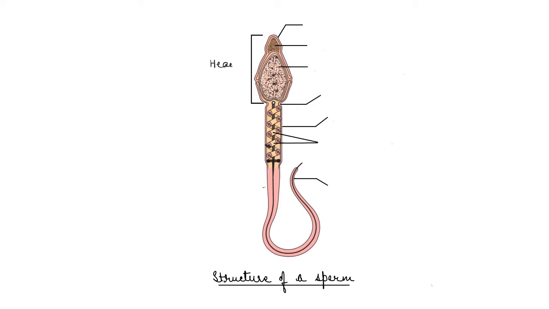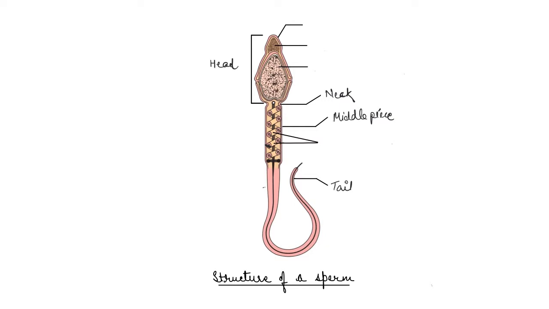This portion is nothing but the head, right? Then there is a neck. Then there is a middle piece, and the end portion is the tail.